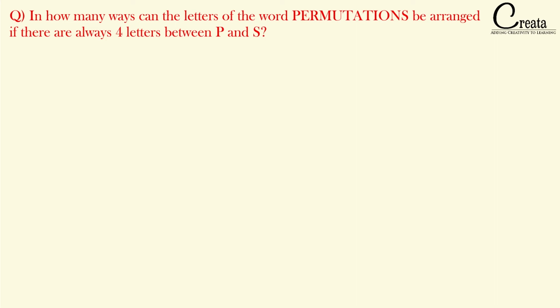Let's approach this question. We have the word permutations. Basically, it is a 12-letter word. We have to form the number of arrangements where there are always 4 letters between P and S. Okay, this is the condition that is given in the question. So firstly, let's see what it actually means.